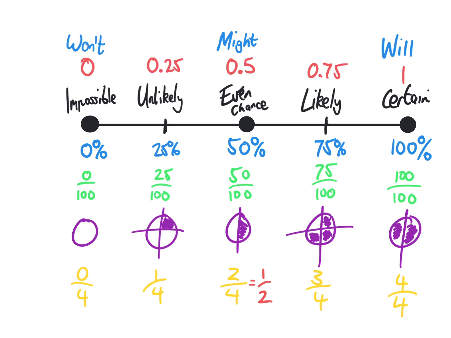Lastly, we could make the connection to decimals. And we could say that impossible is 0, unlikely is 0.25, even chance is 0.5, which is also 50%, which is also half. We could also say likely is 0.75. Or we could also say that certain is 1. So we could allocate our scale from 0 to 1.